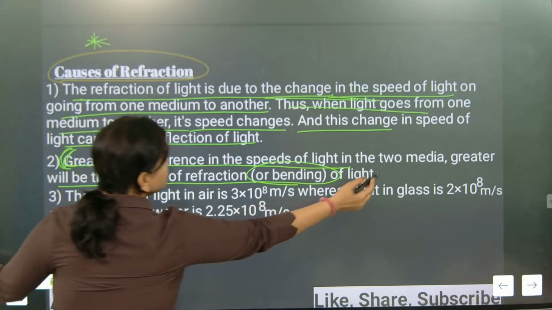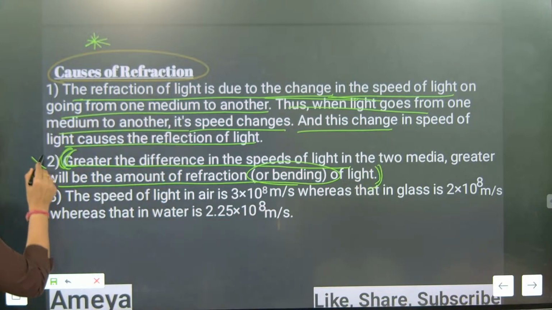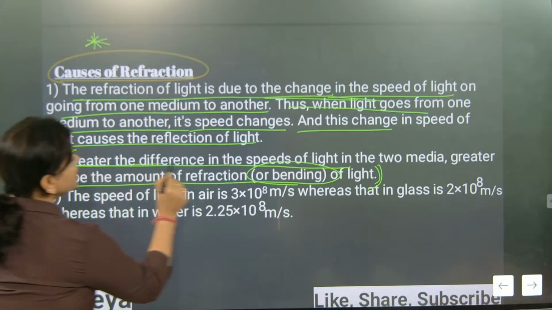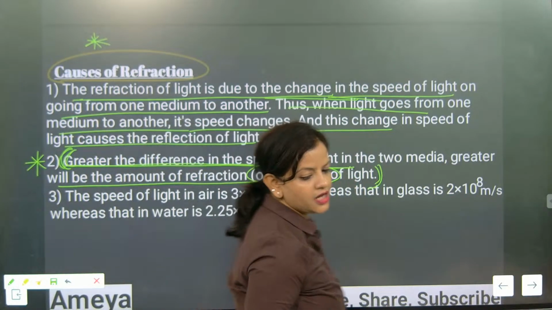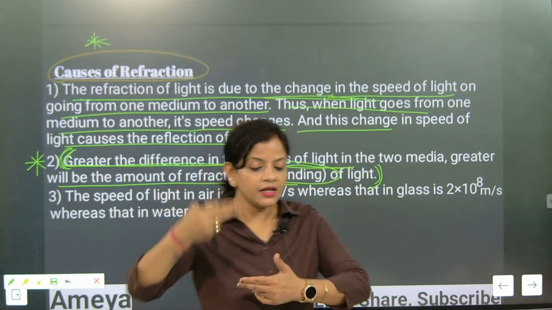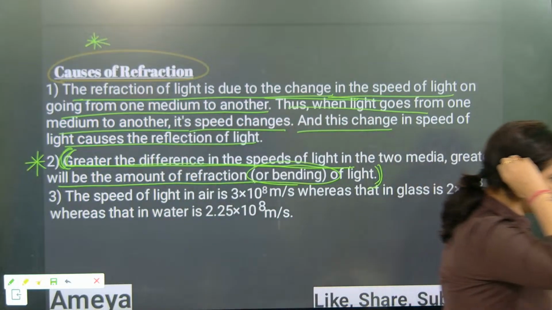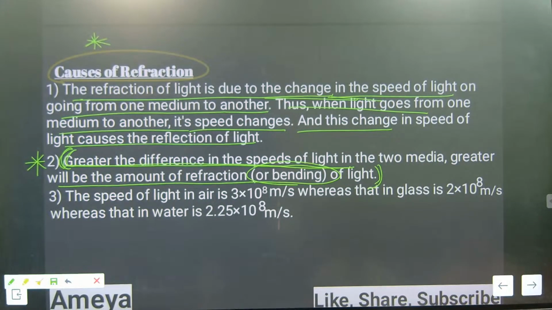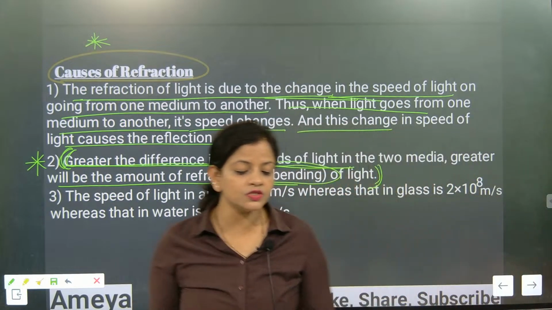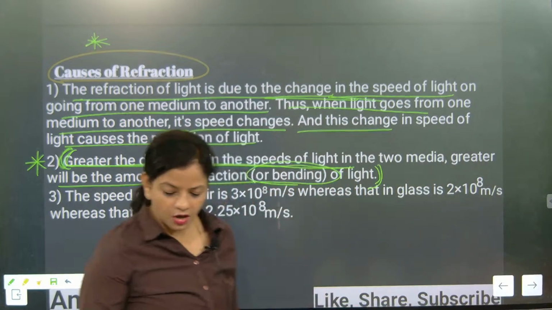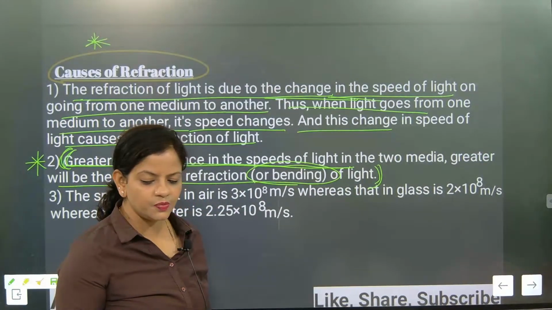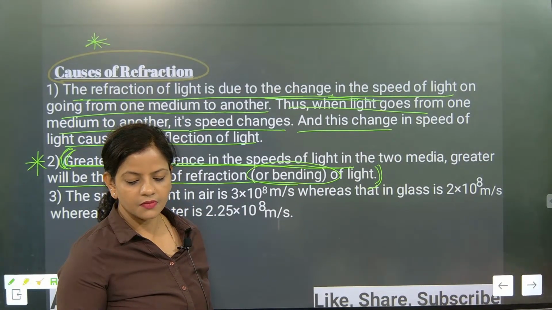This is the second important point to remember. This is the catch point and very, very important. Greater the difference in the speed of light between two media, greater is the bending. And who is causing this change in speed? The medium, one medium to another medium, and the light is traveling through them.